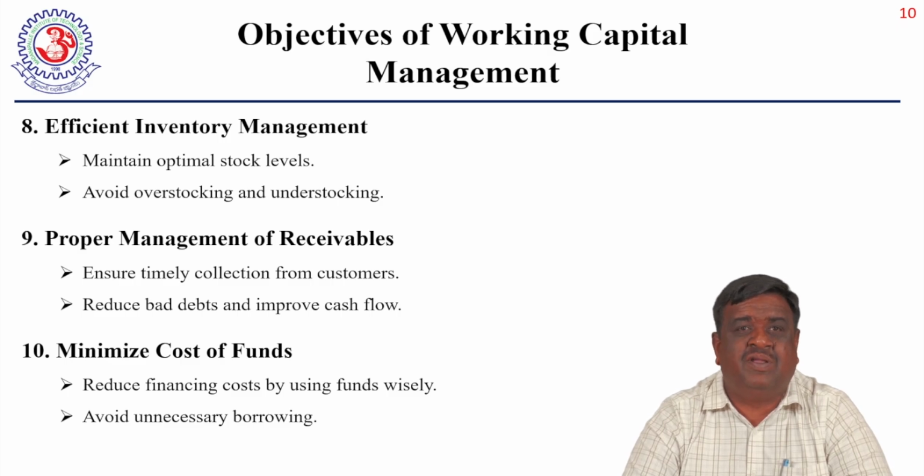kind of organization? The first and most important obligation is the purchase of raw materials and spares. For the purchase of raw materials and spares, we need to have sufficient funds with us. That is the first one, so accordingly the firm has to maintain the working capital. After procuring the raw materials and other things, in the conversion of raw material into finished goods, we want to engage the labor force. So payment of wages and salaries for the administrative people is the most important. Payment of wages and salary is another one.